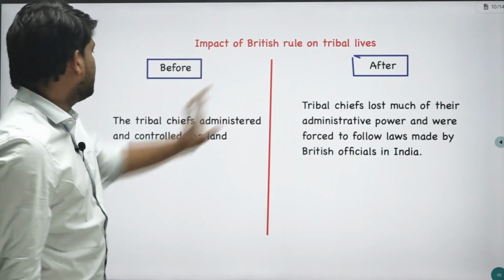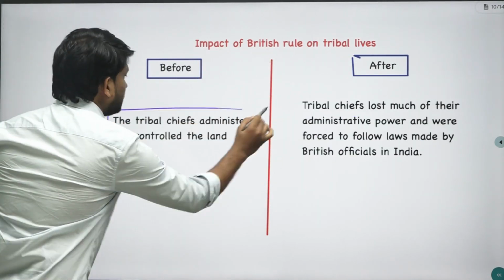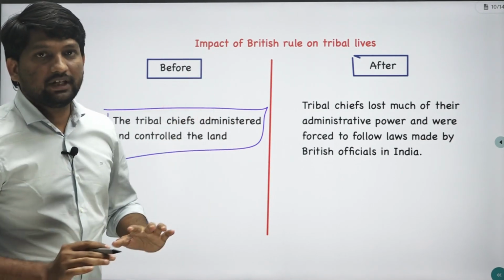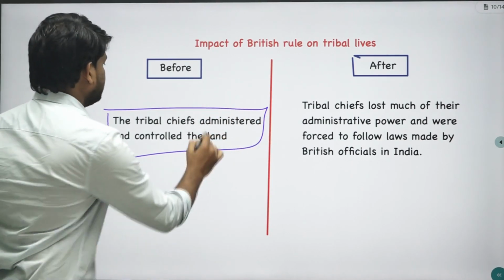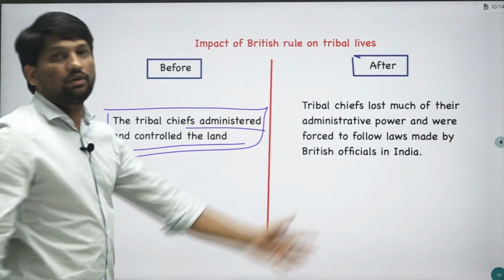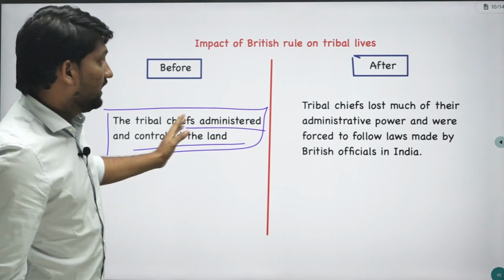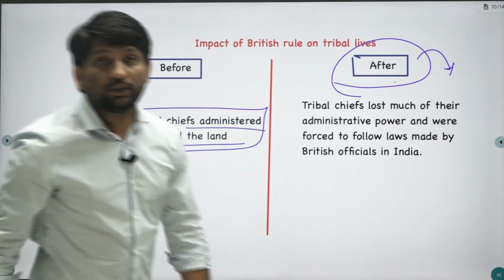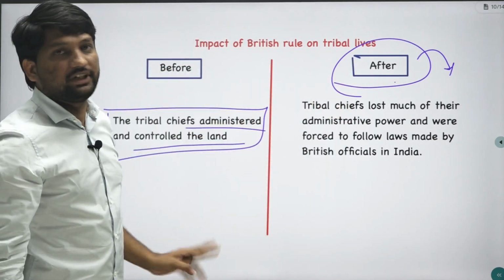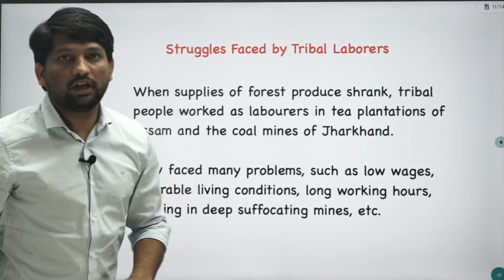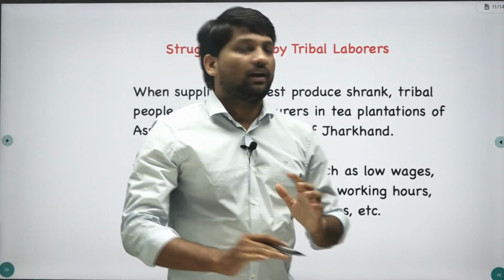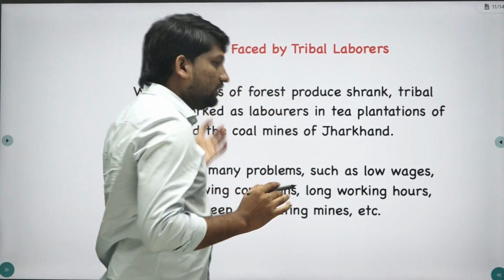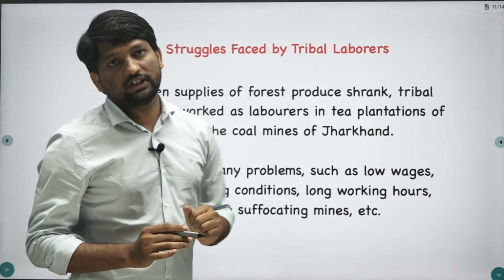Next is the impact of British rule on tribal chiefs. Earlier, one powerful person among these tribal people administered and controlled the entire tribal land. But during British rule, even the tribal chief had to follow the rules of the East India Company, the Britishers. So overall, the British system affected the tribals worst. Means the British rule was disadvantageous for these tribals.